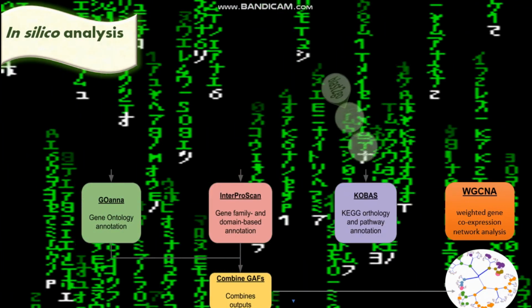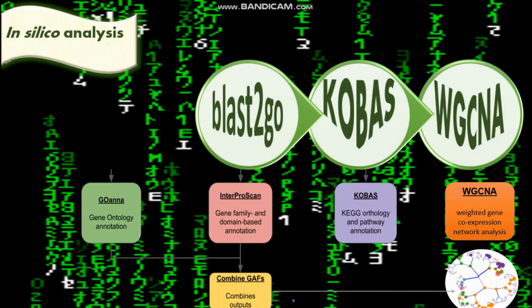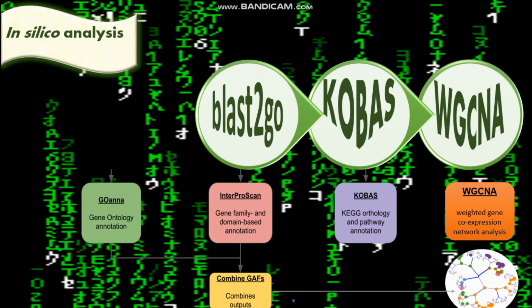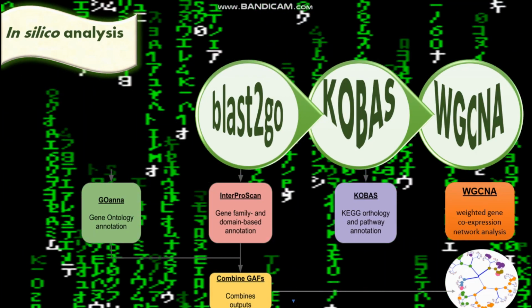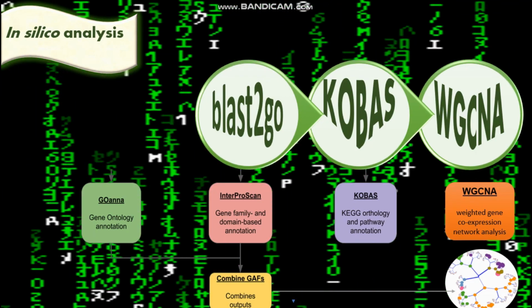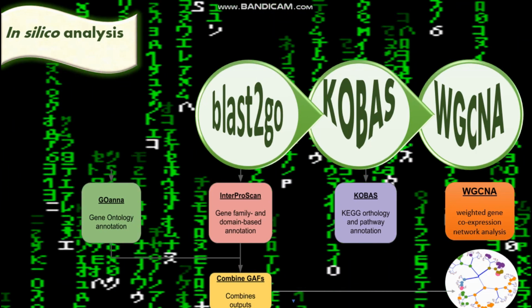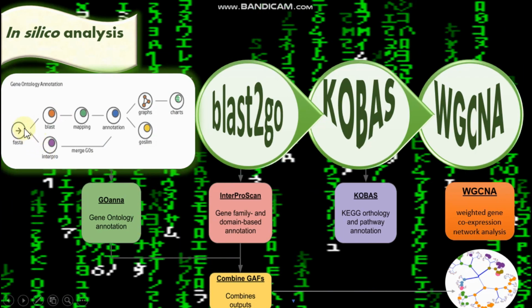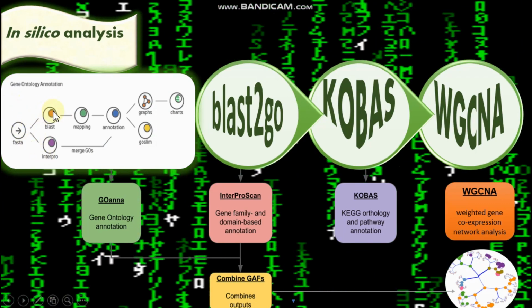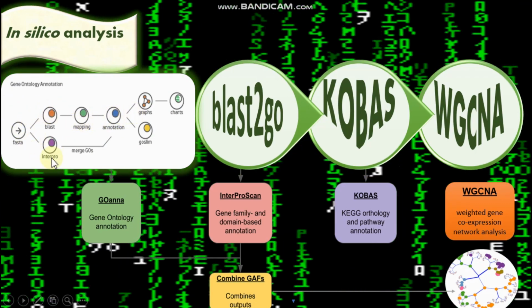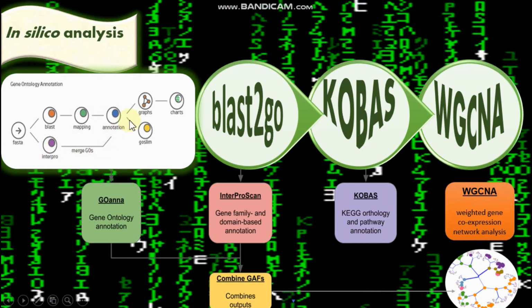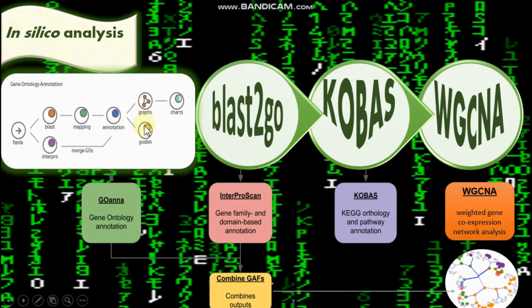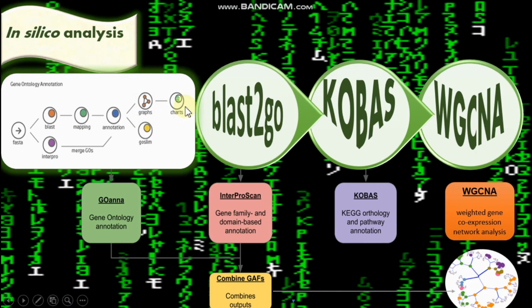For in silico analysis, I will use three main software: Blast2GO, KOBAS, and WGCNA. Blast2GO to get functional annotation, KOBAS to get KEGG pathway annotation, and WGCNA to get weighted gene co-expression network analysis. In BLAST, we will give a FASTA sequence as query, and then it will run BLAST, mapping, annotation, and InterPro scanning, and then merge the results and give us graphs and charts.